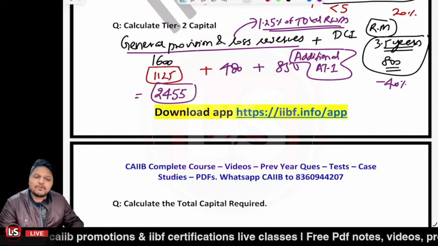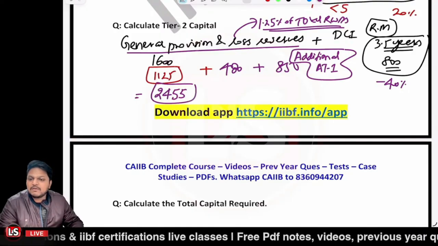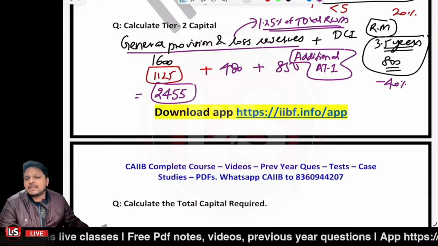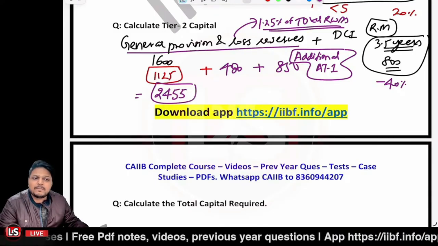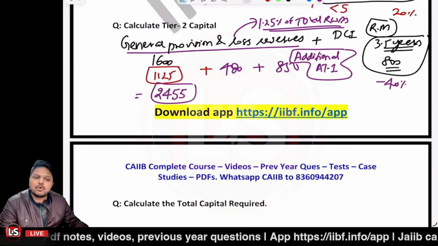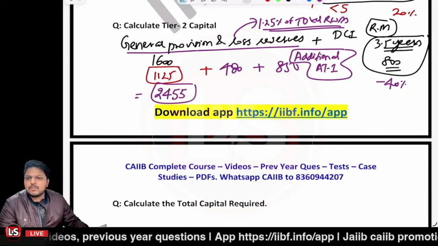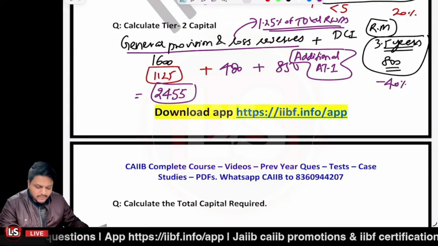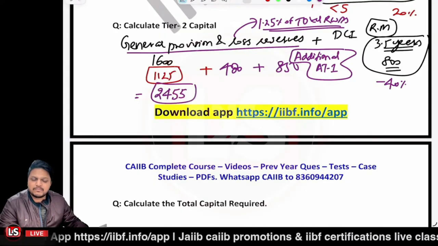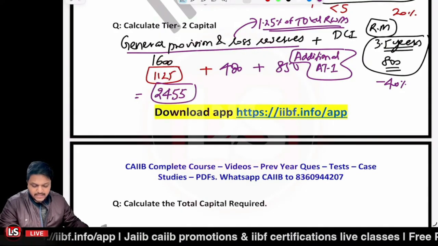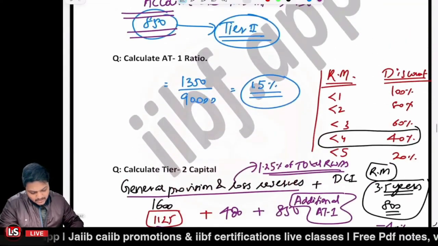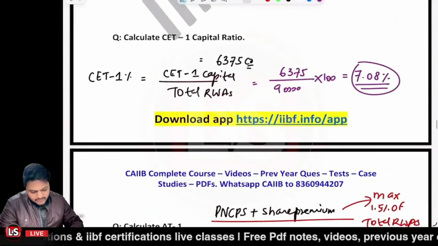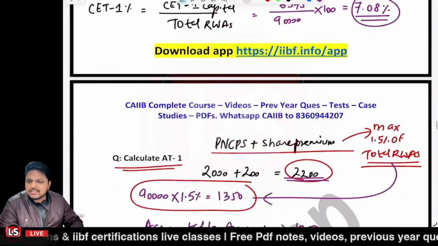But there are a few checks which you need to keep in mind. First of all, the first check is that the tier 2 capital should not be more than 50% of the total capital. That is one point that we need to check, and that's not the case over here. Total capital is way more. Like we have already calculated 1350 for the 81, and for CET1 it was 6375. So definitely that is not the case.